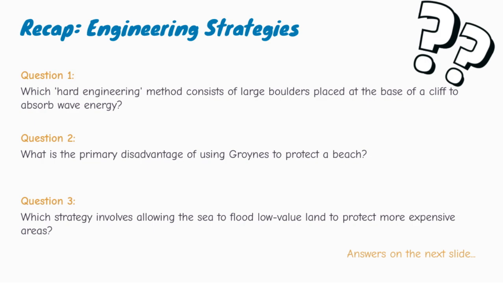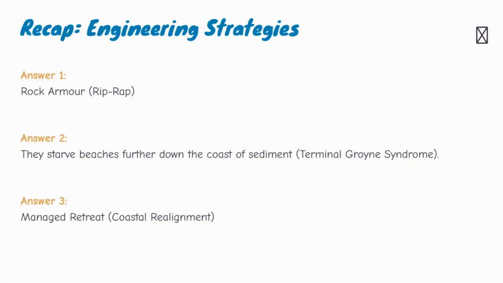Managed retreat, also called coastal realignment, accepts that some areas may be allowed to flood in order to reduce risk elsewhere. Let's go through the answers. For question 1, the answer is rock armor, also called riprap. Rock armor involves placing large boulders at the base of cliffs or seawalls. These rocks absorb and dissipate wave energy, reducing erosion.